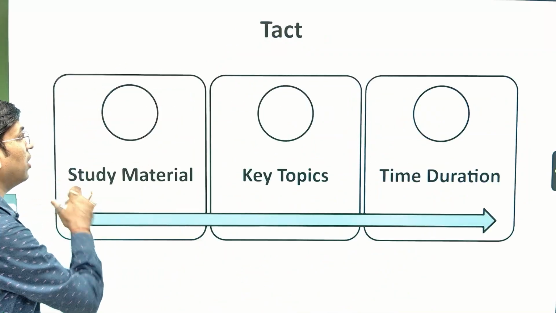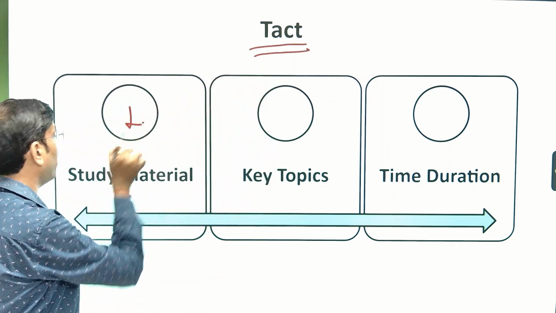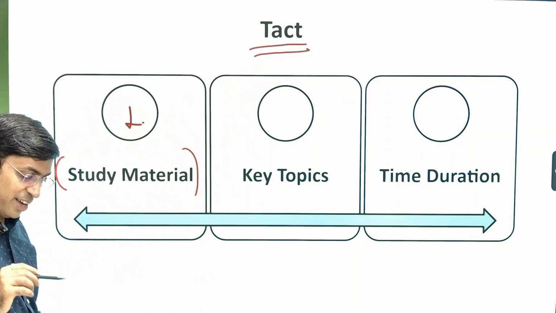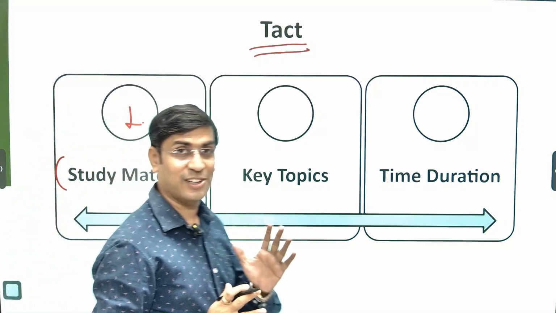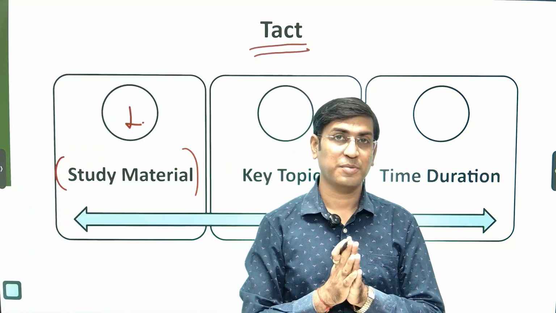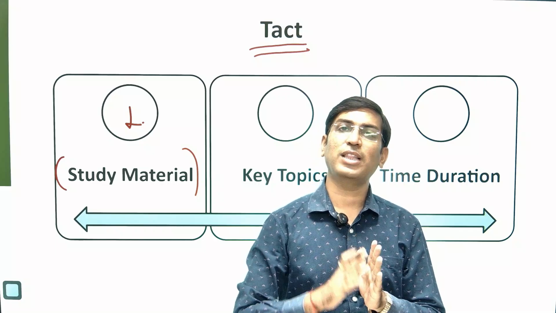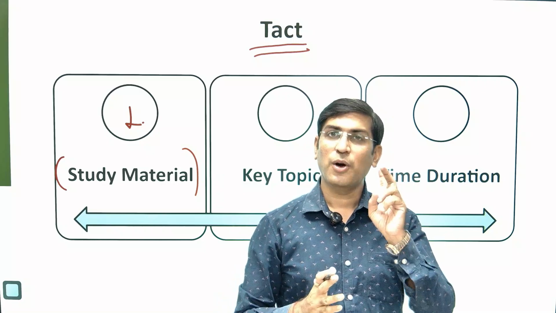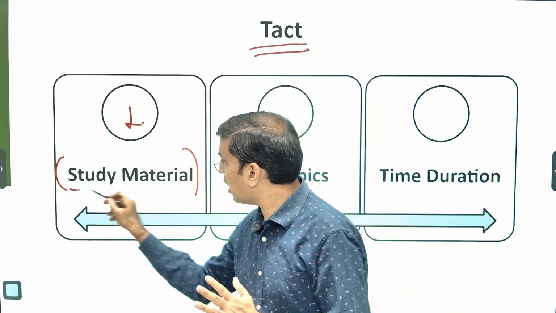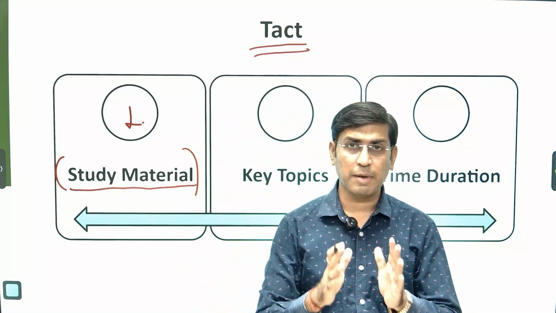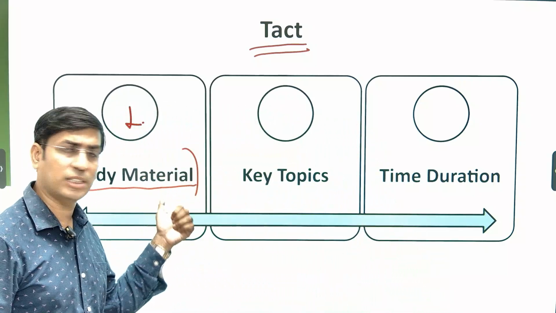Apart from strategy, we have to adopt some key important tacts, in which the first one is the study material. Keep into account, this is my general statement: it is a very hard task to cover the whole syllabus with one book. That is a very hard task. So we have to go with the concepts and with the previous year question papers. Already 2 previous year question papers are available. We could avail the same. But yes, we'll try to provide the study material in an accessible manner, so you could avail the same. आपको इनका बहुत अच्छा फायदा हो सकता है.